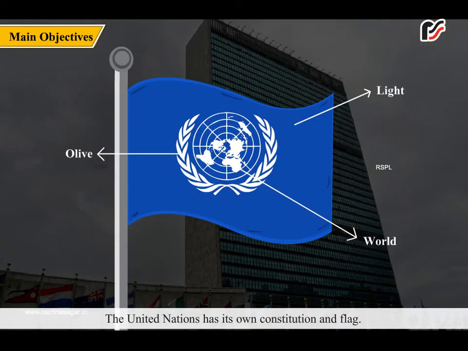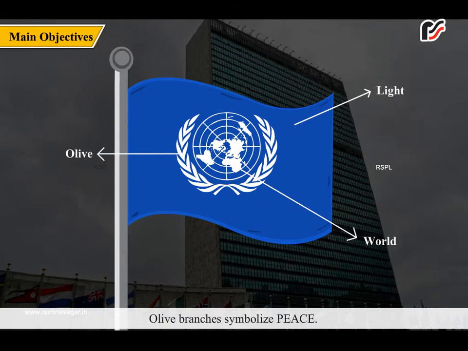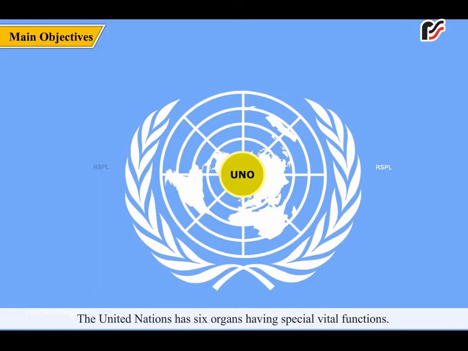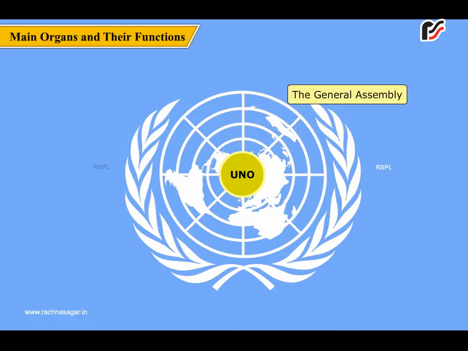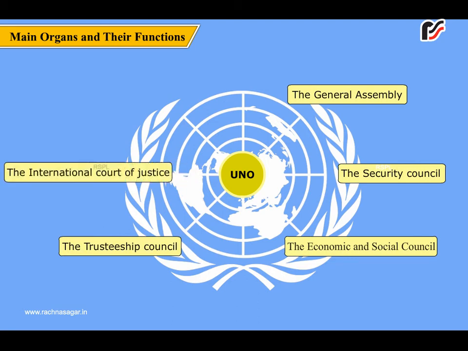The United Nations has its own constitution and flag. On the flag there is a world map surrounded by olive branches with a light blue background. Olive branches symbolize peace. The United Nations has 6 organs having special vital functions: the General Assembly, the Security Council, the Economic and Social Council, the Trusteeship Council, the International Court of Justice, the Secretariat.